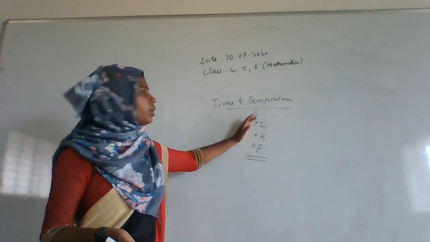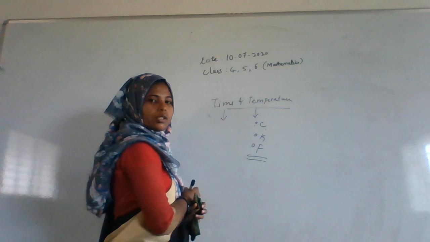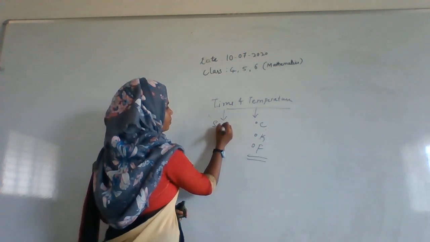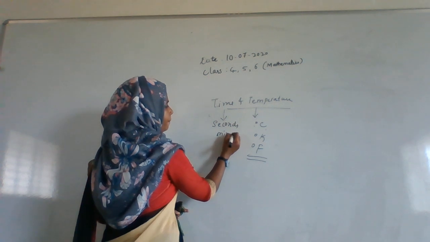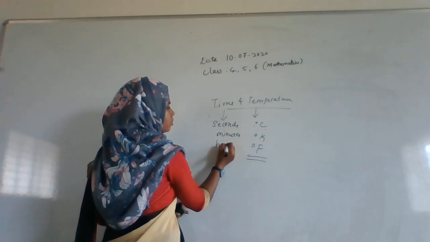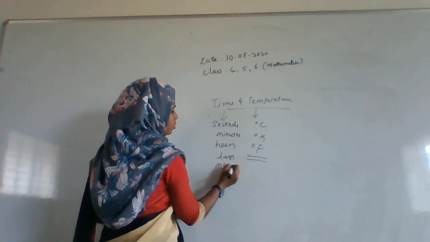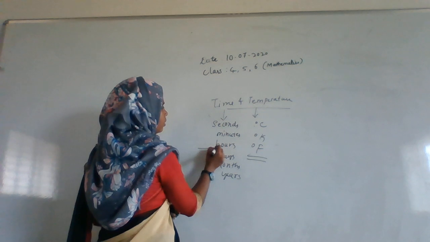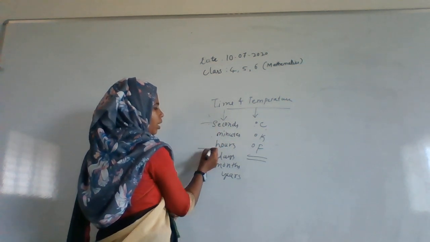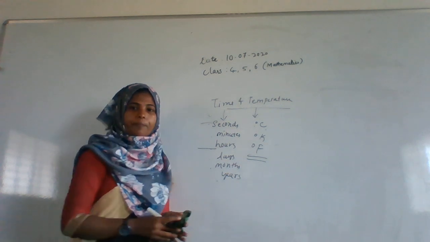And here also you are going to use the mathematical formula to find out the temperature. And for time, in a day, what are the things you have? Seconds, minutes, hours, days, months, years. In a day you have seconds, minutes, hours, and day, month, years in a whole year, right?